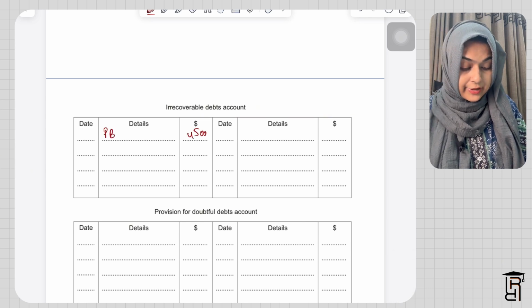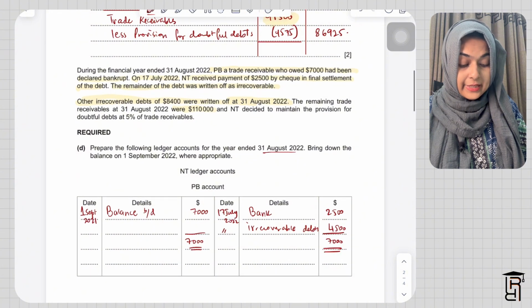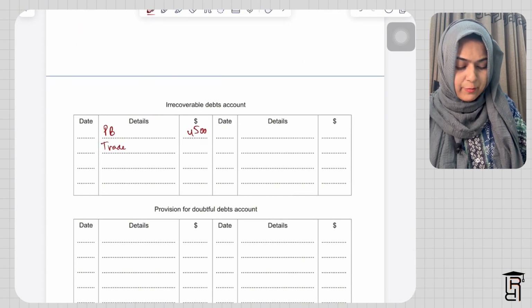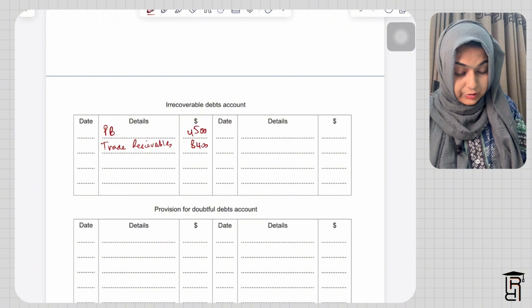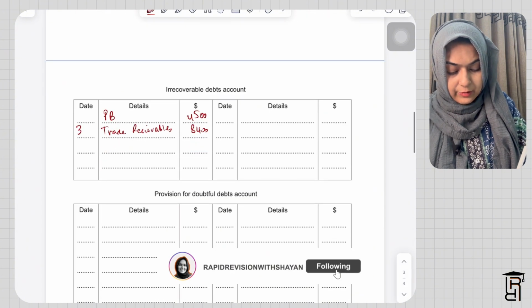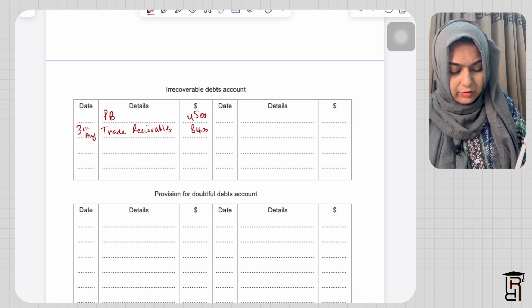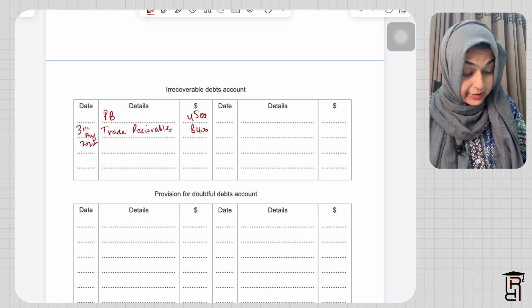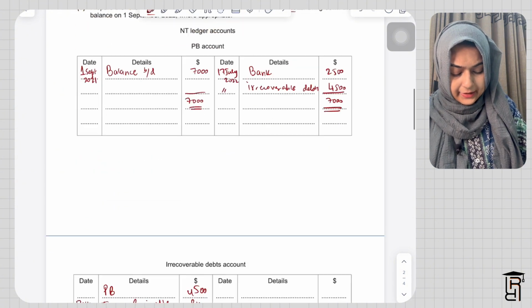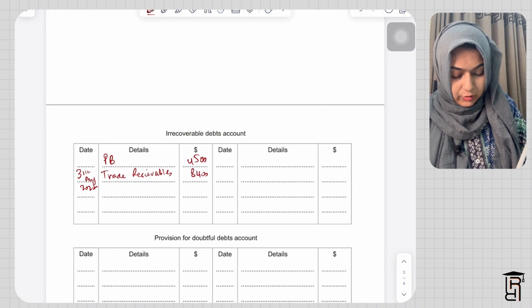Then I have other trade receivables also which I have to write off, which is 8,400. So I'll write here trade receivables because I don't know the name of the specific trade receivables. I'll write here 8,400, and this will also be on 31st August 2022. So I'll write here these were also written off, 31st August 2022, and this thing is also on 17th July 2022.